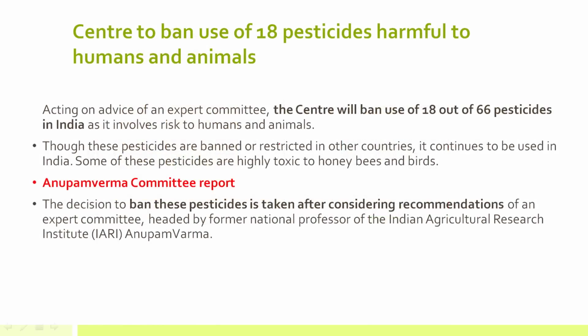Now another topic related to pollution, that is related to pesticides. Recently, the Anupam Verma committee report came out, and as per its recommendations, the Centre will ban the use of 18 out of 66 pesticides in India because they involve risk to humans and animals. There are various pesticides used in India. Some are banned or restricted in other countries, but they are heavily used in India, and they are highly toxic. They affect the ecosystem and human health, right?